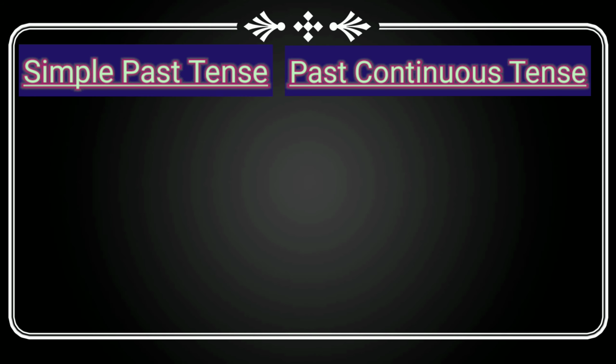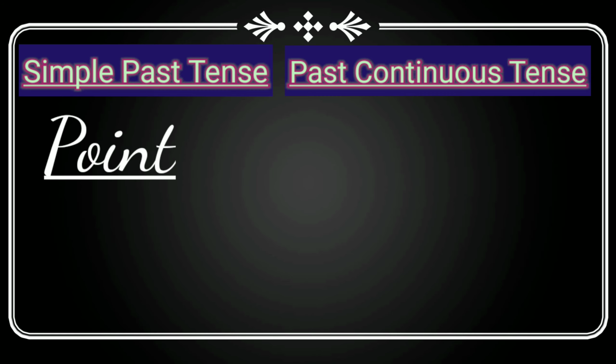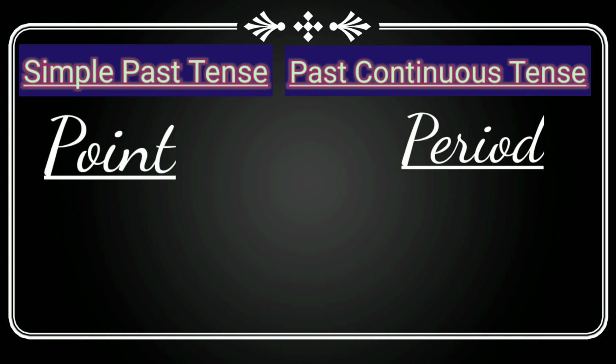Now if we talk about major difference between these two tenses, that is, in simple past we talk about an incident that happened at a particular point in time in the past, and in past continuous we talk about something that continued during a period in the past. Means in simple past we talk about an action, and in past continuous about the action that continued. Means we elaborate the action.